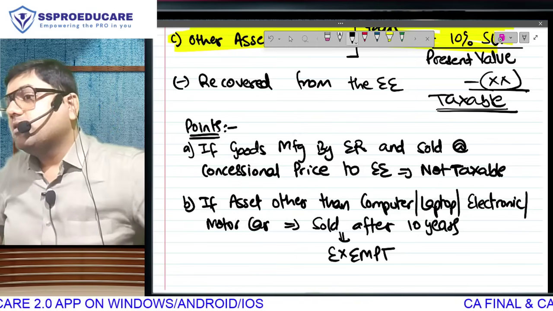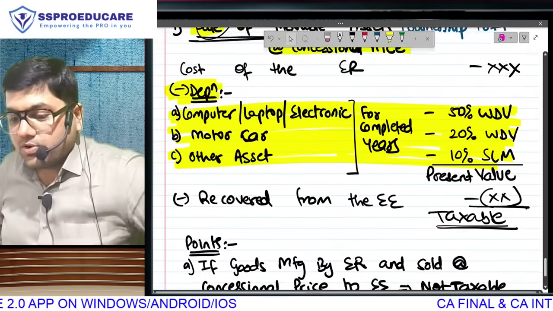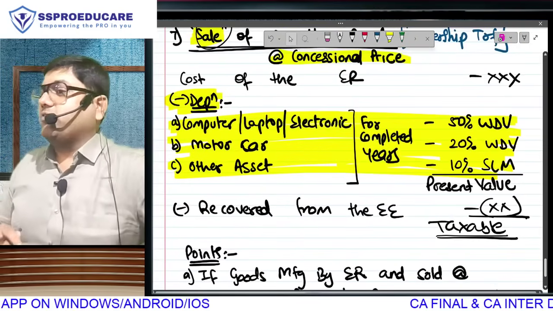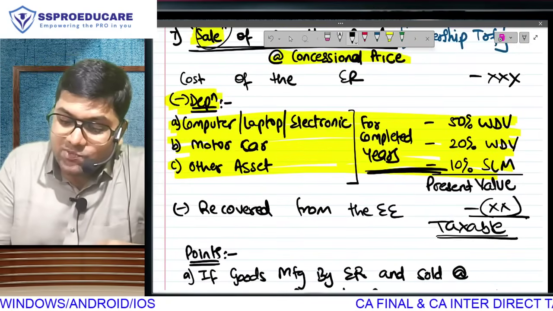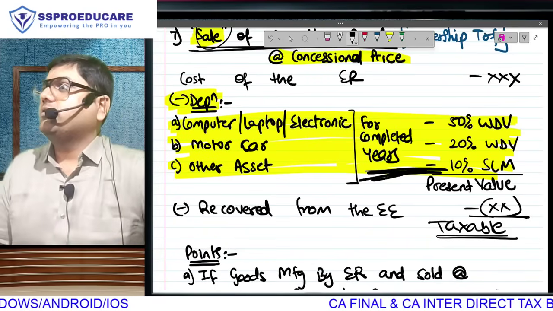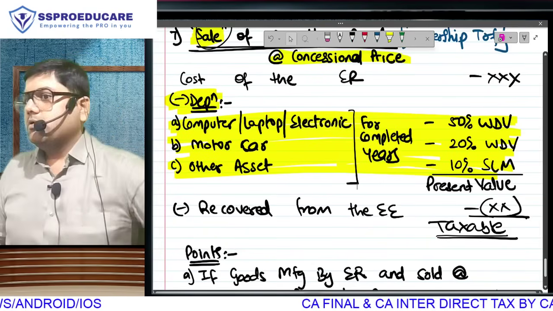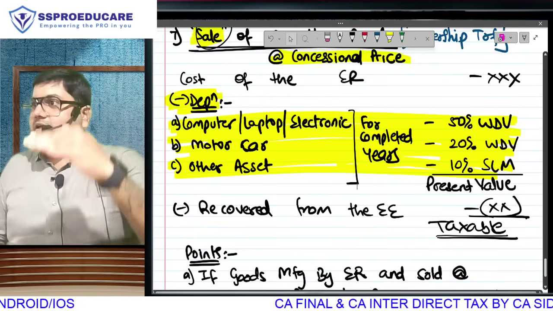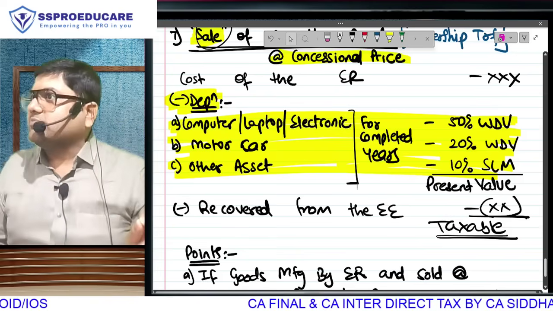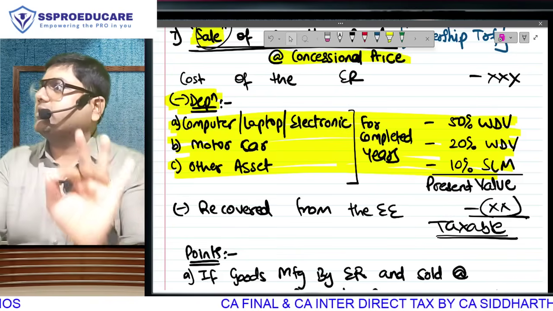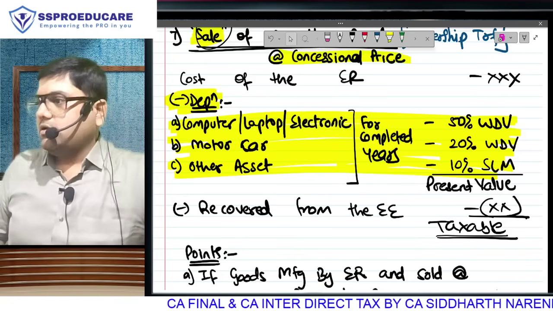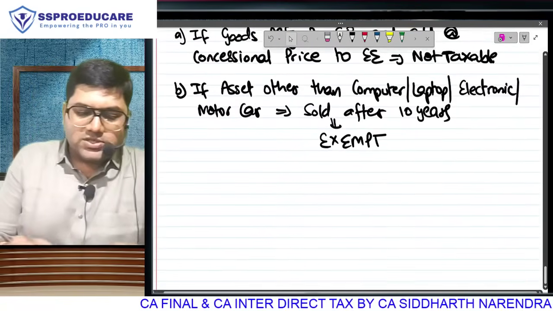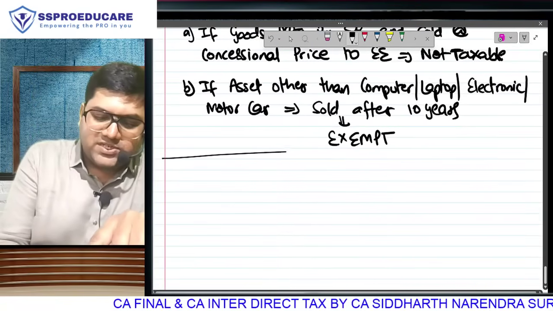उसका value almost, with the 10% SLM, almost नहीं, the value has become zero. What do you mean by SLM? Means every year 10 years में the value has become zero. So on the day of transfer, the asset does not have any value. Obviously, we can't take any tax on that. Do you understand? Okay.